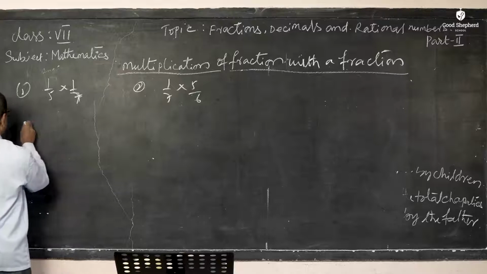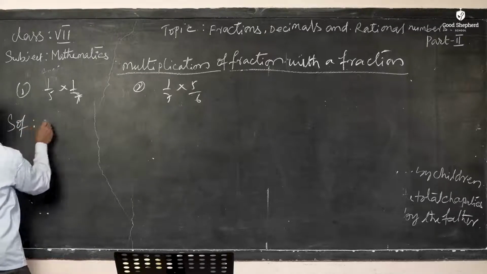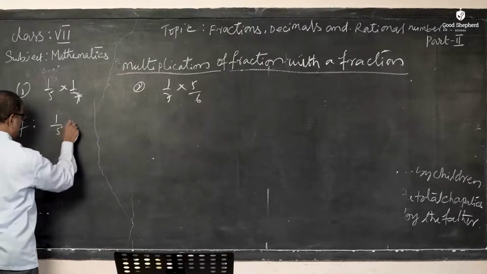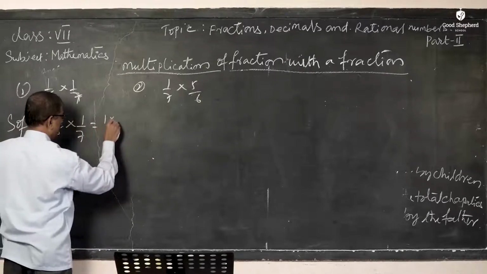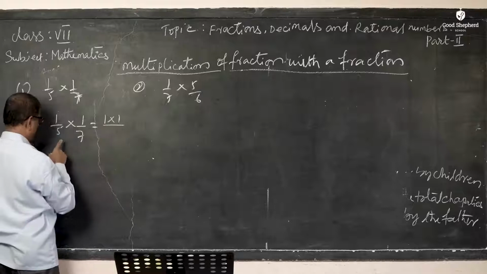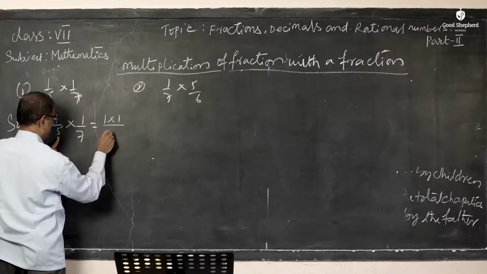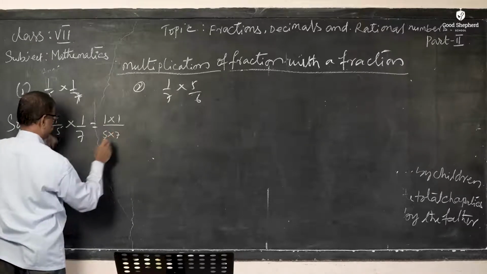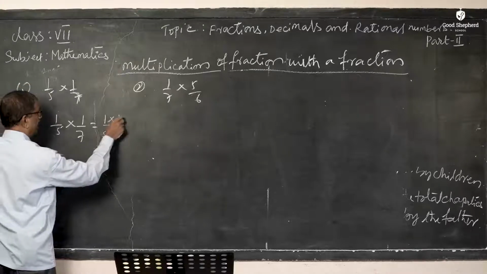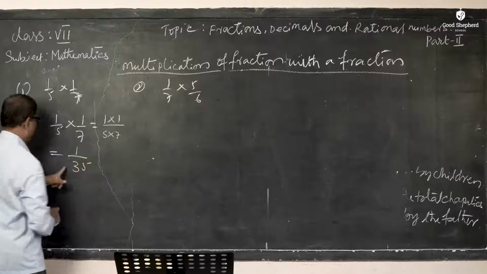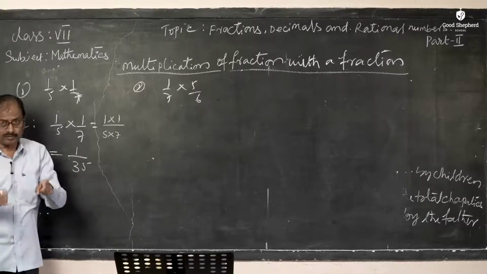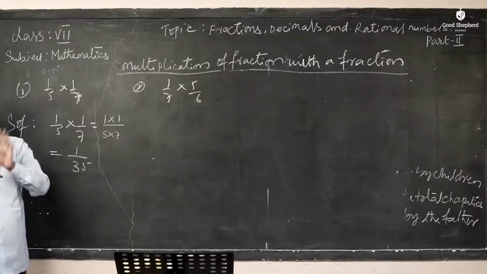This we can write. The solution is: 1 by 5 into 1 by 7 is equal to, please multiply the numerators, and similarly multiply the denominators. So this is equal to 1 into 1 is 1, and 5 sevens are 35. Again it is a fraction. The product of two fractions is again a fraction.